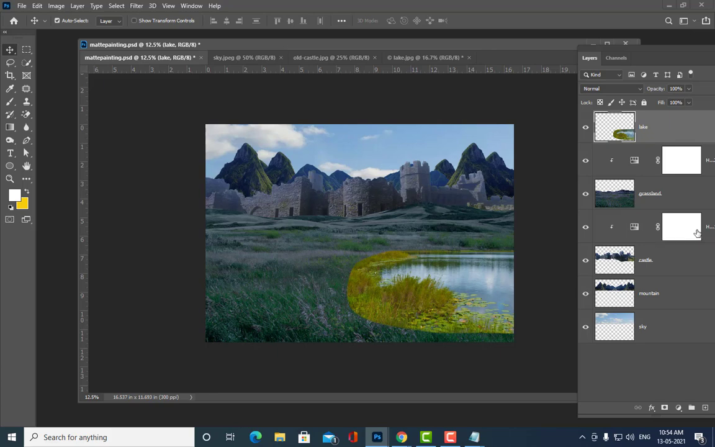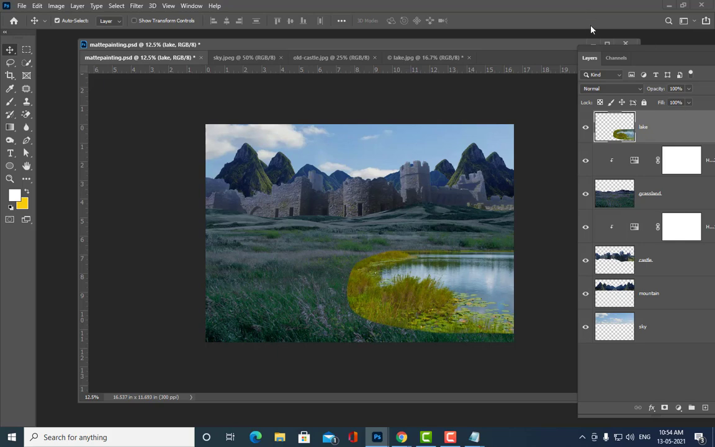Also we have to do one more thing. See here, we have an edge here. The edge is actually very sharp, so we also have to make the edge very soft, and we have to blend this lake in the grassland, so that it looks like the entire lake is part of this scene. Okay, are you all getting my point? Yes, sir.